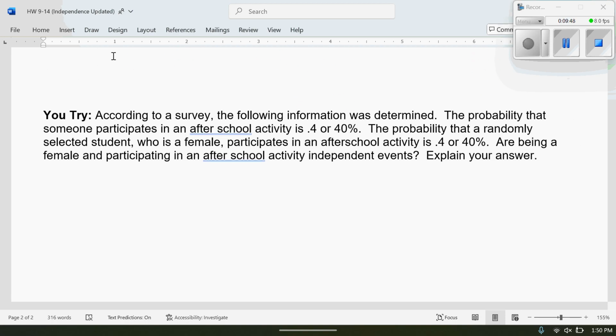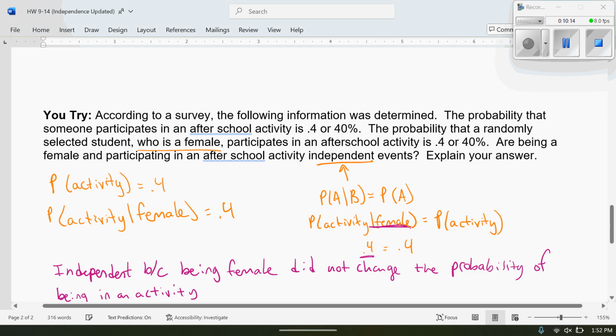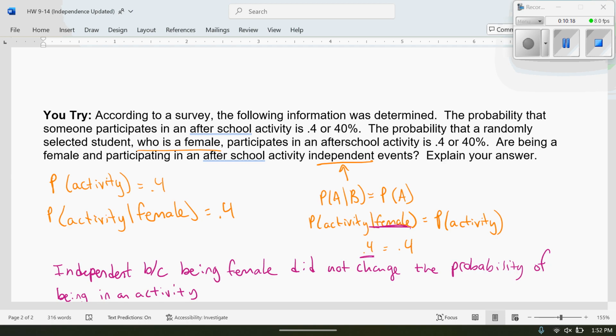All right, why don't you guys try one on your own? You could resume the video to see if you got your answer right or not. All right, I've listed what we had, the probability of activity and the probability of activity given you're a female. They asked if they're independent. So on the right-hand side, I used the conditional independence formula. Turns out that they are both 0.4. Being a female did not change the probability of being in an activity. So they are independent of each other. Just make sure you write that sentence because it does say explain.